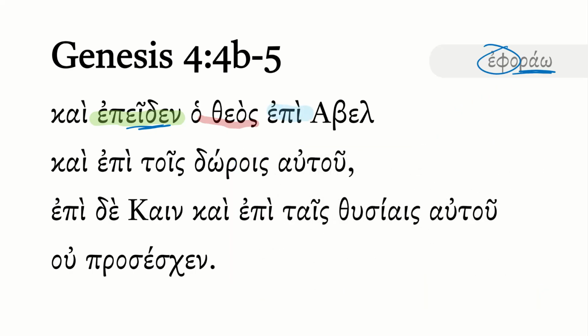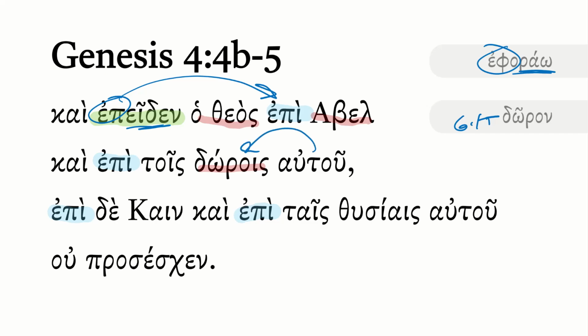And you'll notice that ἐπί here is repeated. You already have it in the verb, but that's pretty common where it'll be repeated. The prepositional prefix is often reused. And in fact, he's looking upon Abel, but we see that ἐπί repeated multiple times in these two verses. So that's kind of interesting. So God looked favorably upon Abel and upon τοῖς δώροις αὐτοῦ. Δῶρον here means gift, referring back to the best of his animals that he has offered. And notice there's a personal sense. It's his gifts.